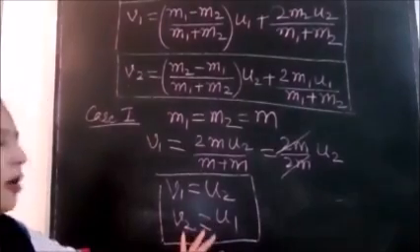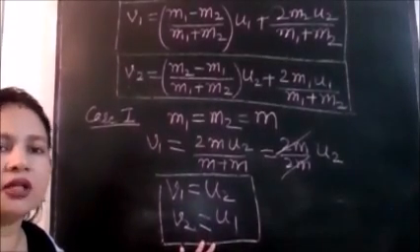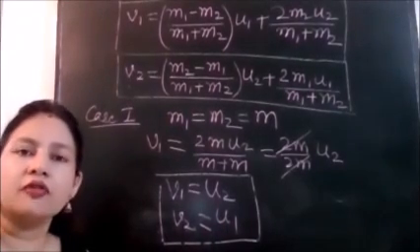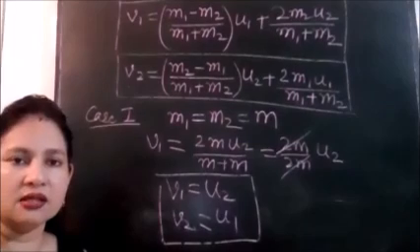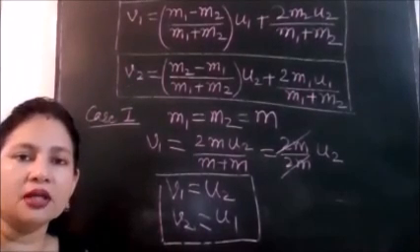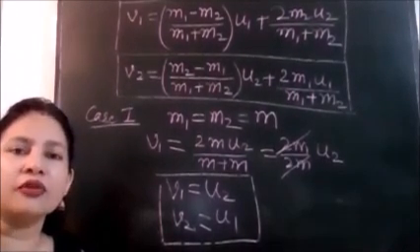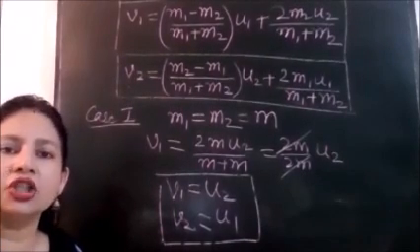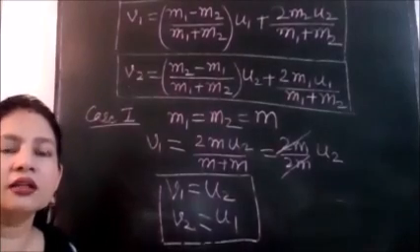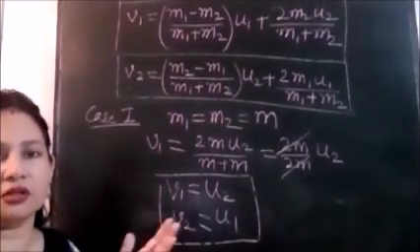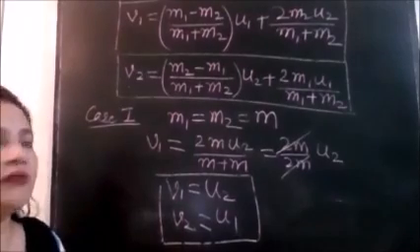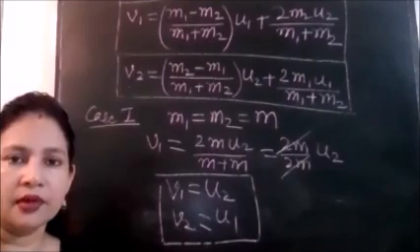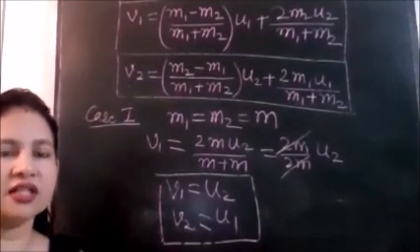Now we can discuss the result. Let us frame the situation first. We have two objects of equal masses. When they collide, what will happen? The second ball will start moving with the initial velocity of the first ball, and the first ball will start moving with the initial velocity of the second ball. That means they will interchange their velocities. You can picture billiard balls in front of you. In that case, this is the situation that always happens.